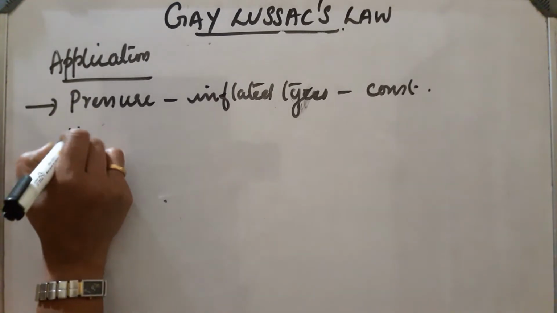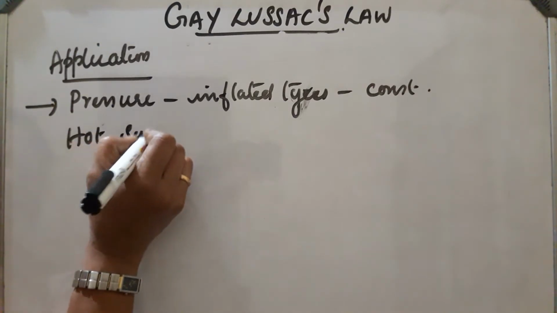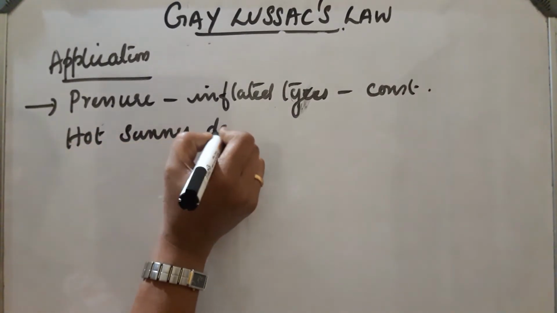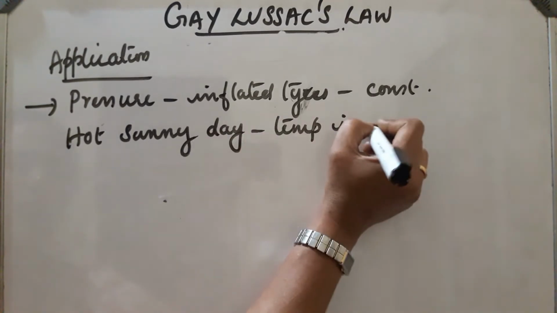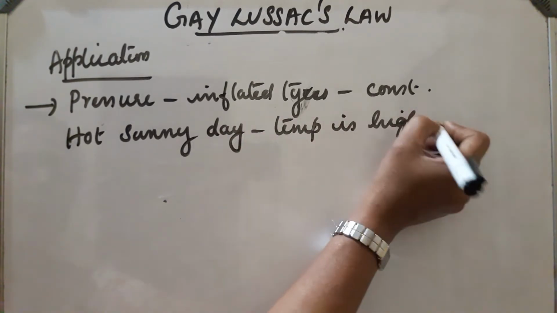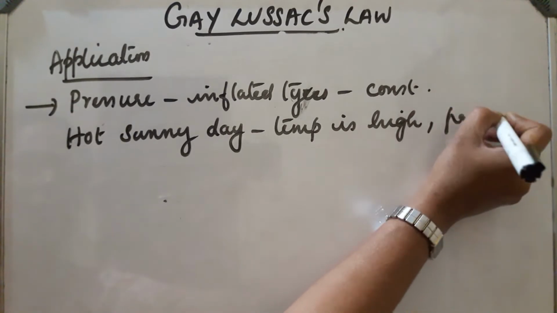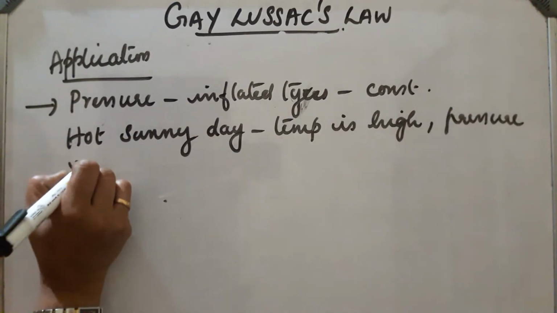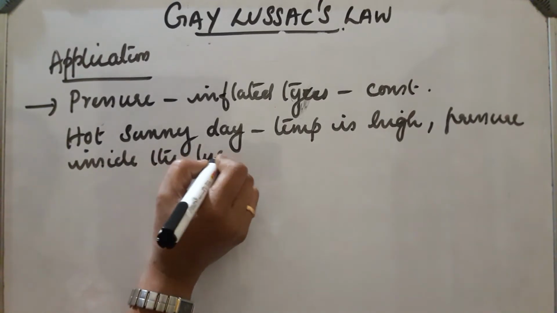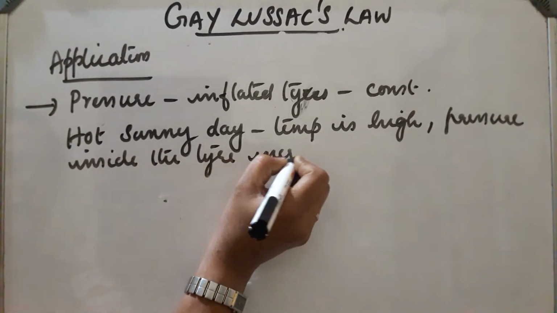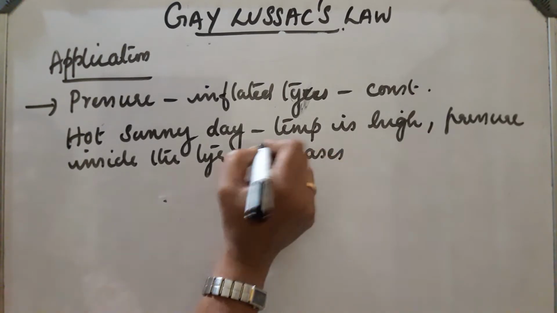So, on a hot sunny day in summer, temperature is high. So, what happens? Pressure inside the tire increases and it will burst.